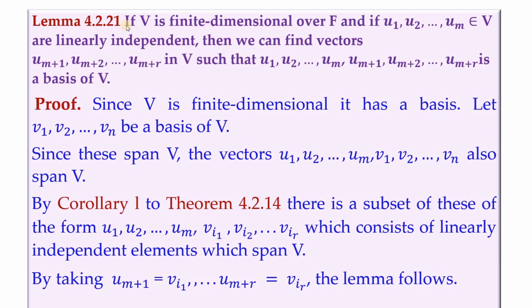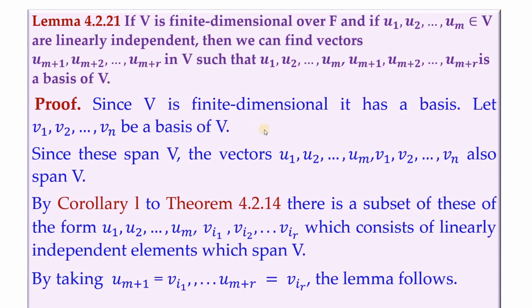So the statement goes like this: if V is finite dimensional over F, and if u1, u2 and so on um are in V, which are linearly independent, then we can find vectors u suffix m plus 1 and so on u suffix m plus r in V, such that u1, u2 and so on um, um plus 1 and so on um plus r is a basis of V.